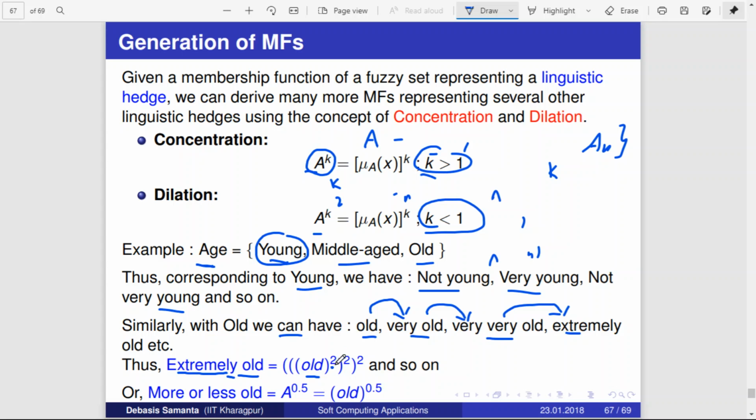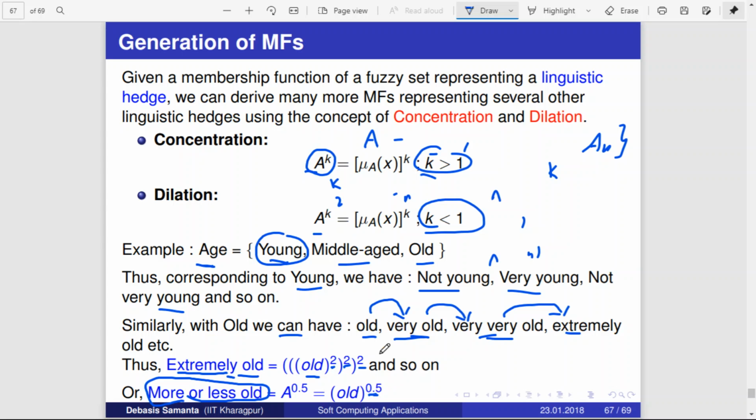So old to the power 2 will be very old, and that to the power 2 will be extremely old. Now, already you have defined old. Now we want to define more or less old. It means not somewhat old, less than old, someone who is a little less than old. Then it is old to the power 0.5.